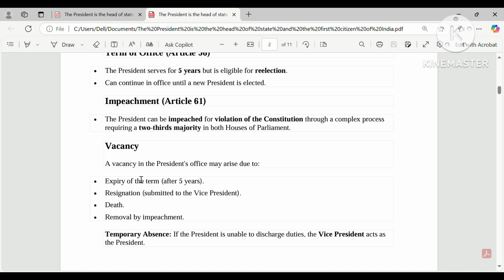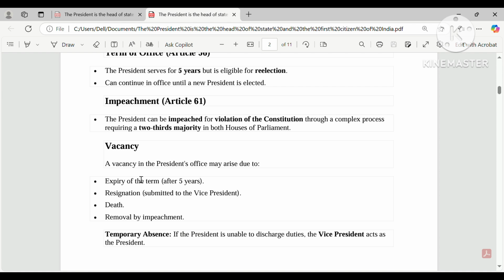And if the president does not stop this, then the house considers it as something deserving punishment, not punishment exactly. They think that the person who is the supreme commander, the first citizen and the head of the state is doing unconstitutional work. It is not morally and ethically good. So there is a provision to remove the person. So what happens? How can they remove? First, what has to be done?